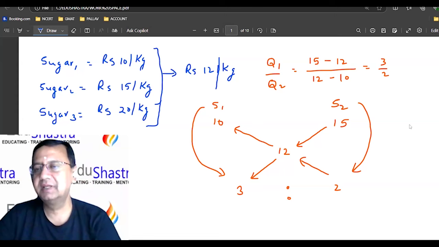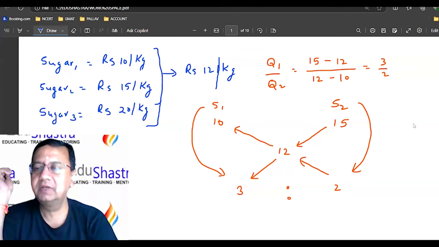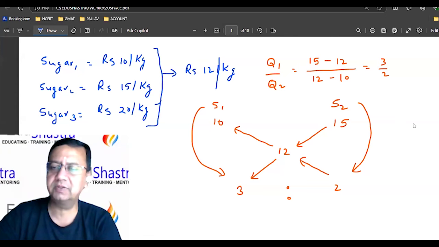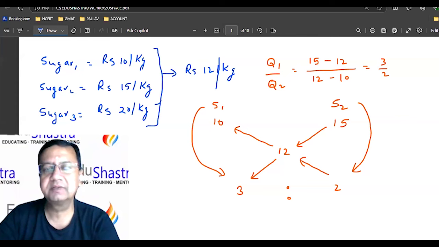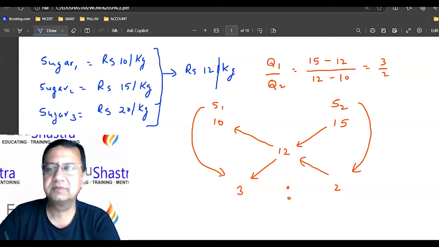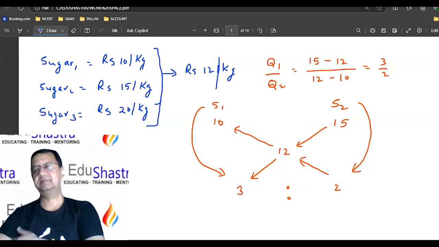Okay, and now Shreya is again giving us some answer. 4 is to 1. We don't need to consider sugar 2 here as they are the same 12. Huh? Sugar 2 is 15 here, not 12. Average price I need is 12, right? But sugar 2 is 15. Okay, yes. So I wanted to say that since sugar 1 and 3 are already making a ratio of 4 is to 1, we don't require sugar 2.